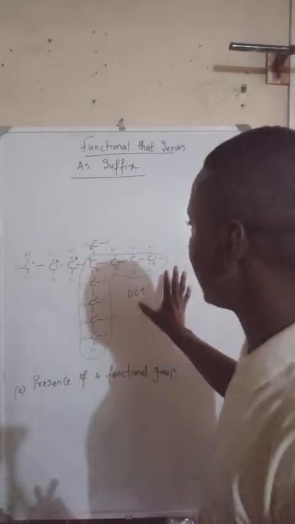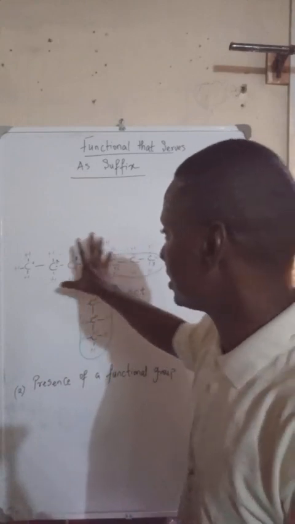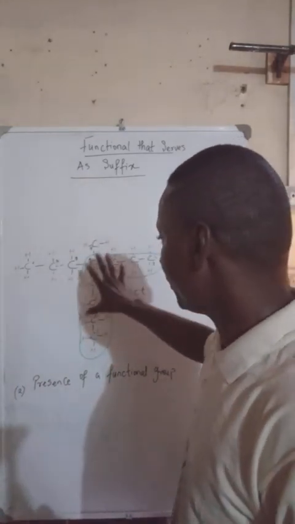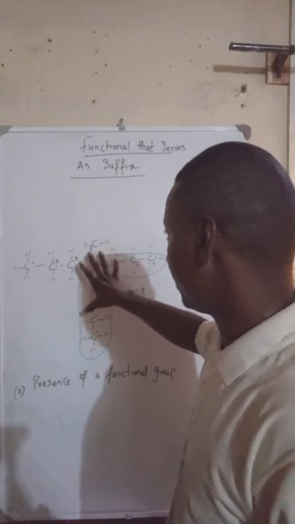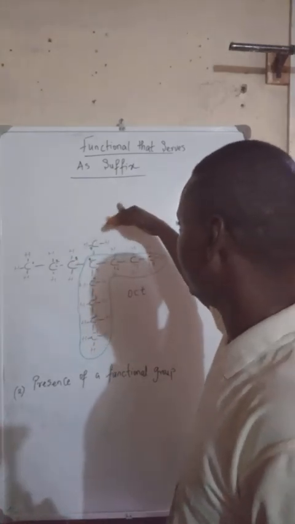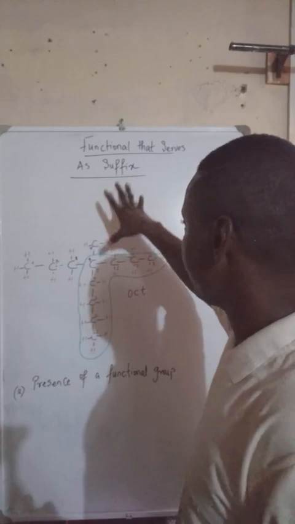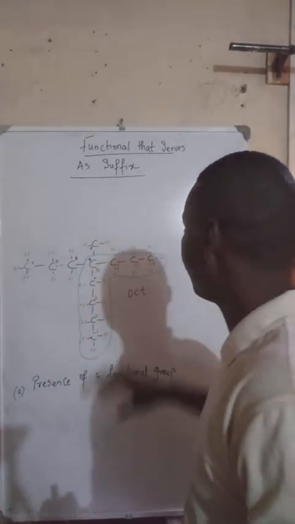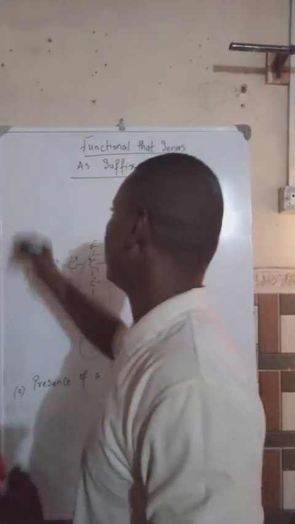So I'm not going to clean our compound, because this is our example which we're using to explain naming of organic compounds. So what are the functional groups that serve as suffix? Number one of those